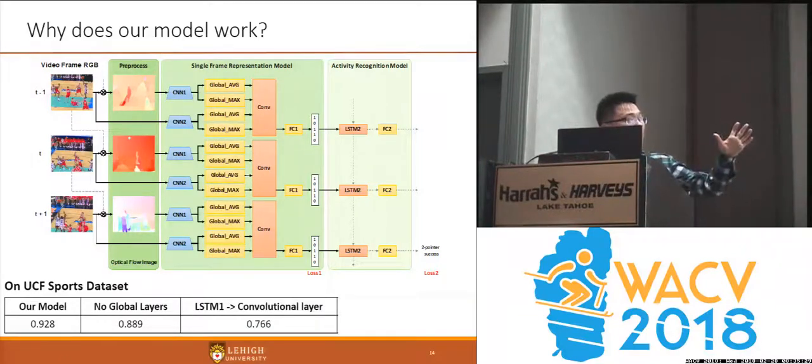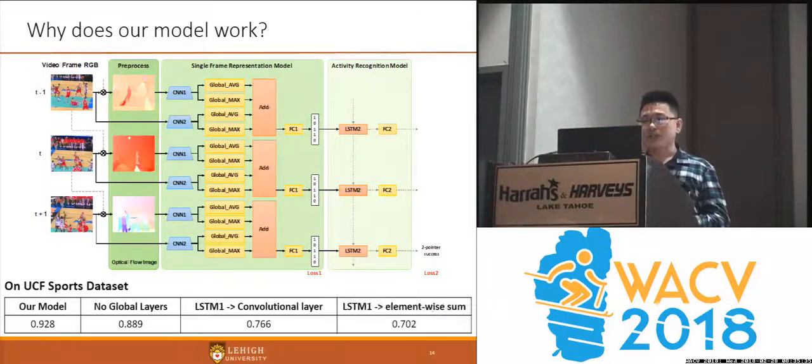If we replace the LSTM1 layer with a convolutional layer, we only get 76% accuracy, and if we replace it with an element-wise sum, we get even worse. So we believe that LSTM1 indeed learned some useful, distinguishing features for this task, and the global pooling layer helped improve the accuracy.